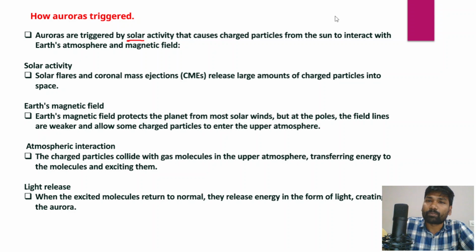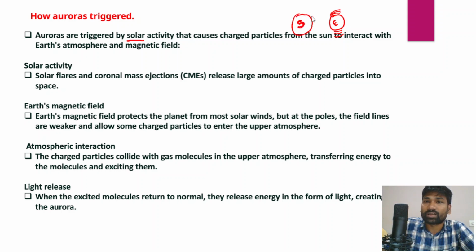So that would impact Earth's magnetosphere. The magnetosphere is more prominent over both the northern hemisphere as well as the southern hemisphere, right? So the sun would be the major factor.